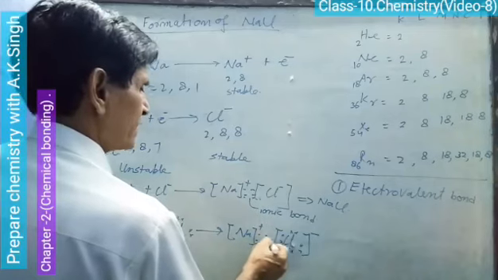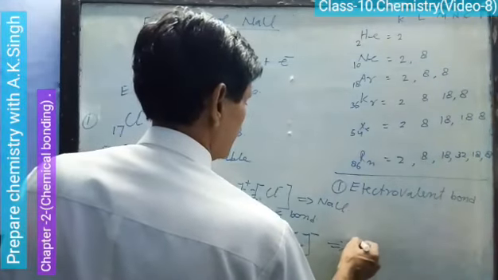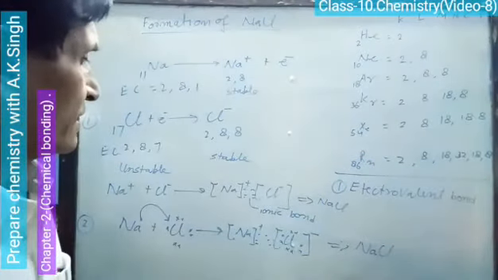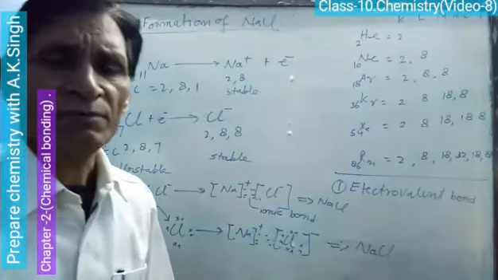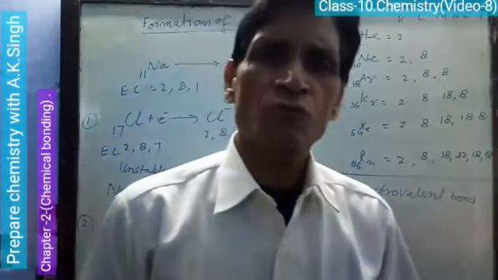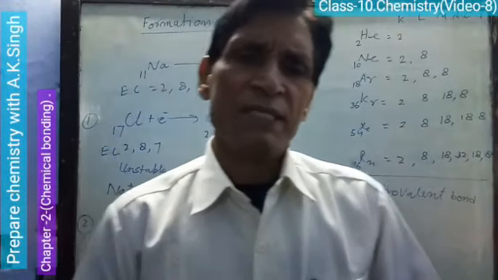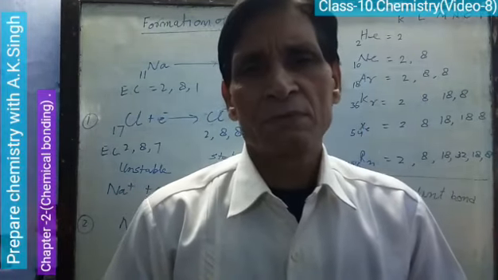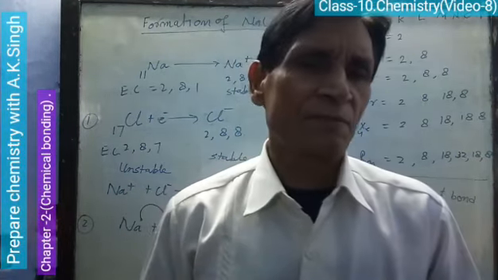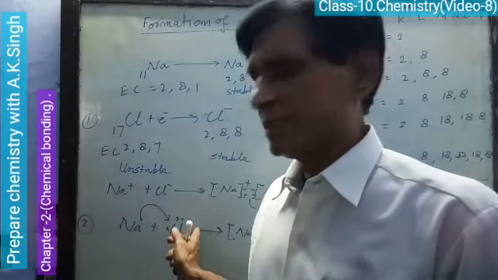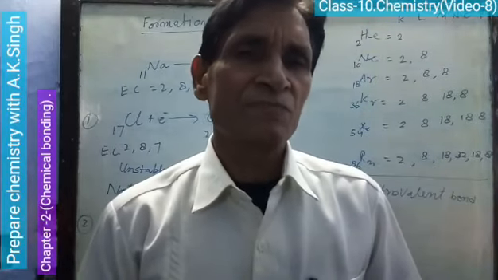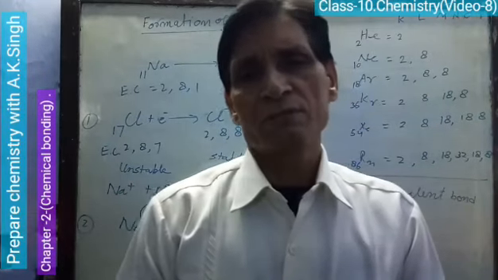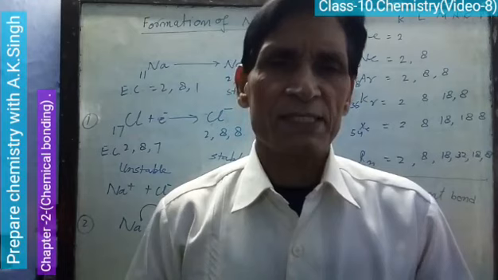This is the force of attraction, and actually this is NaCl. Like that we can show the formation of sodium chloride. Electrovalency: the number of electrons donated or gained by an atom to attain stable electronic configuration during chemical combination is called electrovalency.